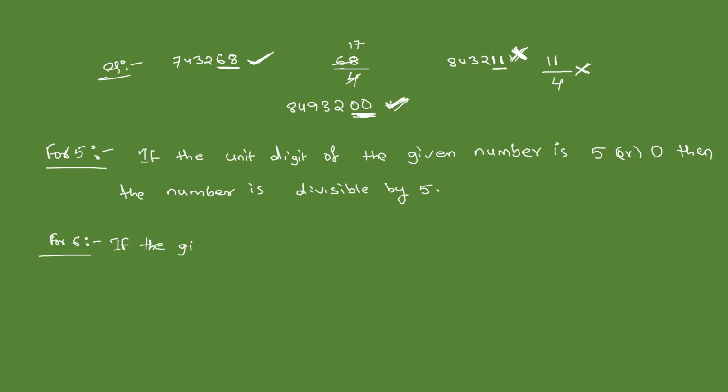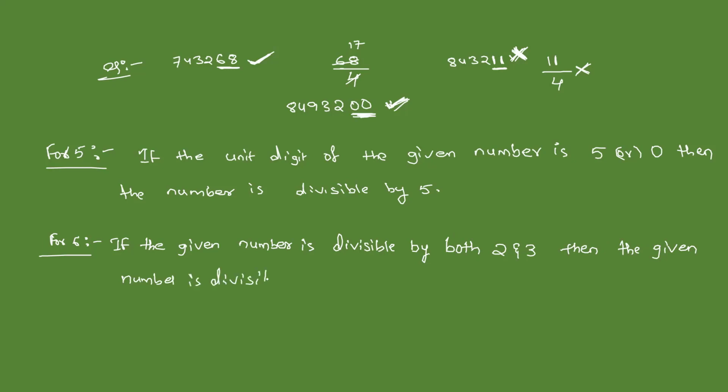If the given number is divisible by both 2 and 3, then the given number is divisible by 6. If the given number is divisible by both 2 and 3, definitely that number should be divisible by 6.